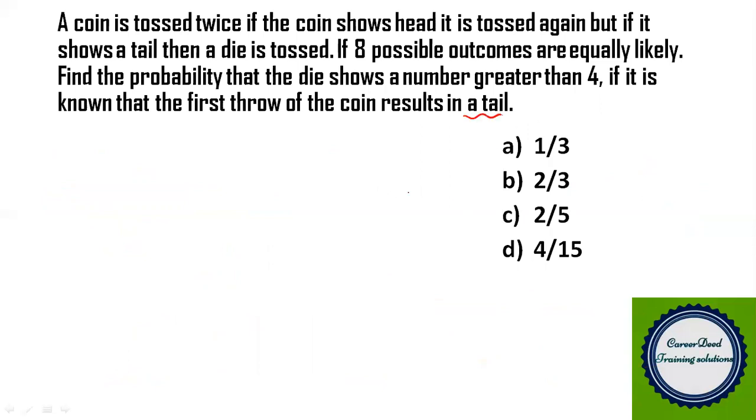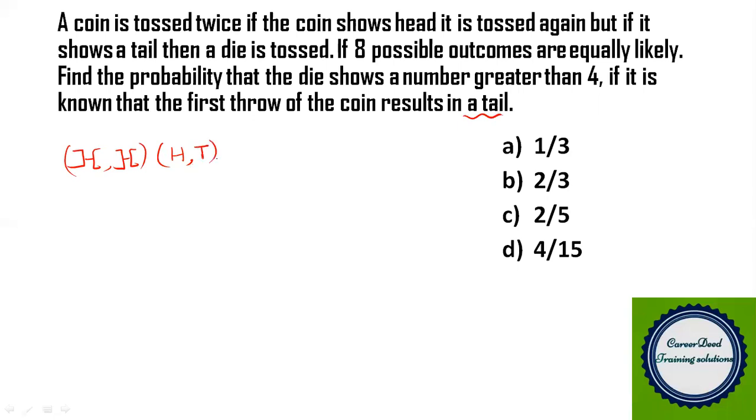Okay, now we try to find the total sample space. First you are throwing a coin. If it shows a head, it is tossed again. So when you get head the first time and toss it a second time, there is a chance you will get head the second time also. And when you get head first and toss the same coin again, there is a possibility that you will get tail, right?